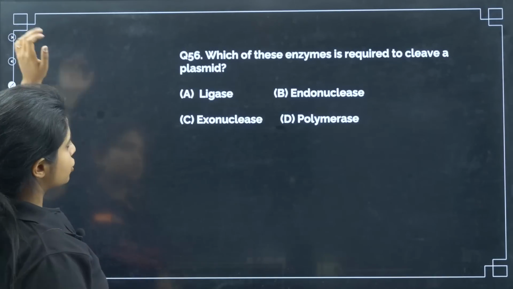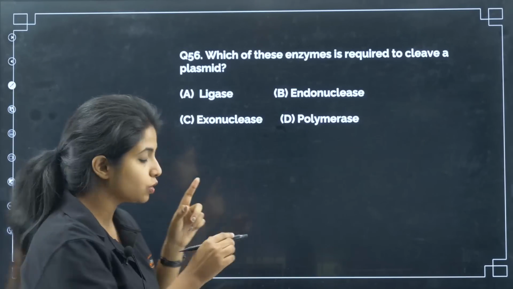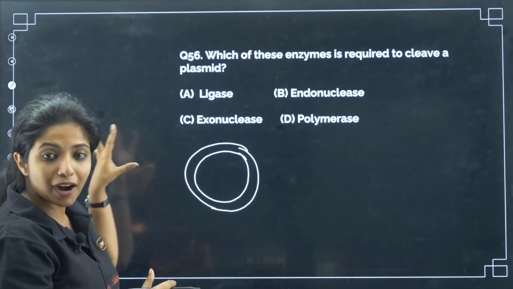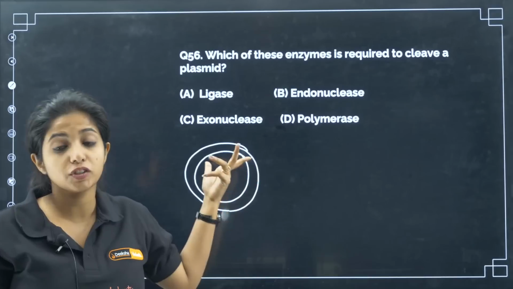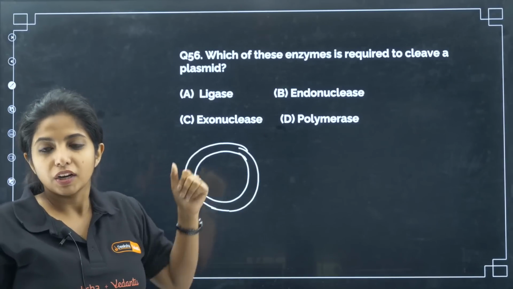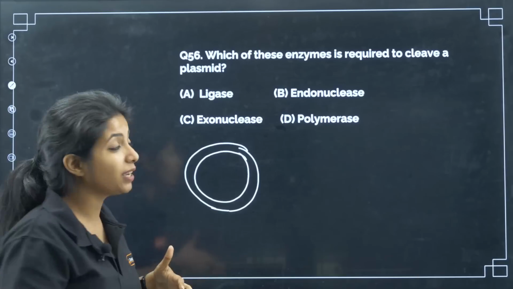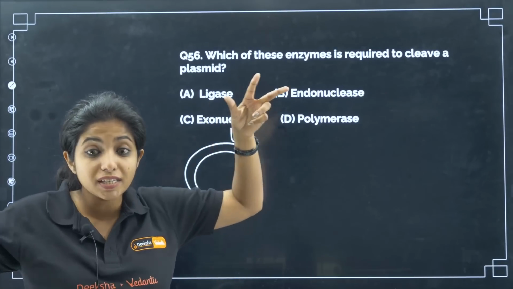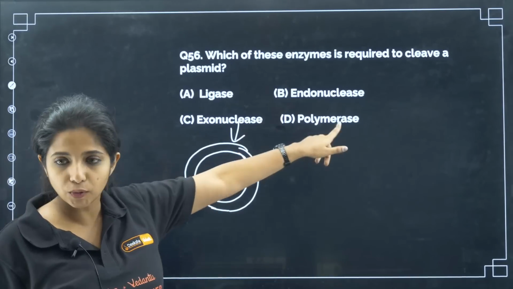Fine. Next question. Which of these enzymes is required to cleave a plasmid? A plasmid is extra chromosomal double-stranded DNA. That is, apart from the chromosomal DNA, we have some extra thing known as extra chromosomal double-stranded DNA, which is plasmid. Now, for cutting plasmid, do you need ligase? Ligase is for joining. Do you need endonuclease? Yes, endonuclease cleaves from inside. So yes, you need it. Exonuclease cuts from the ends. There is no end, it's a circular thing, right? So not exonuclease, it is endonuclease.